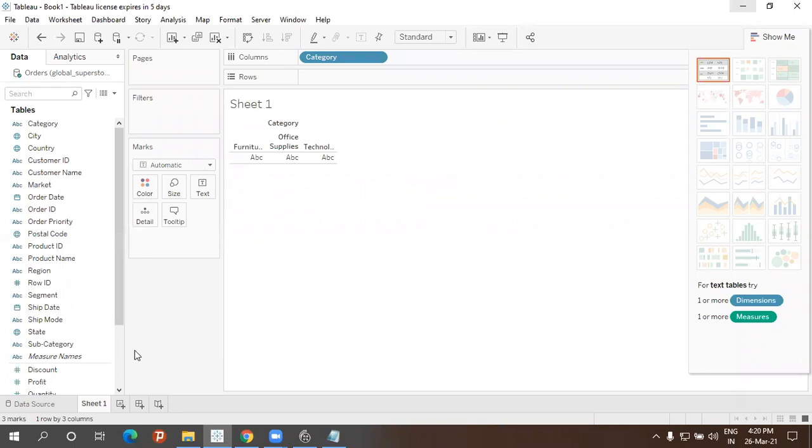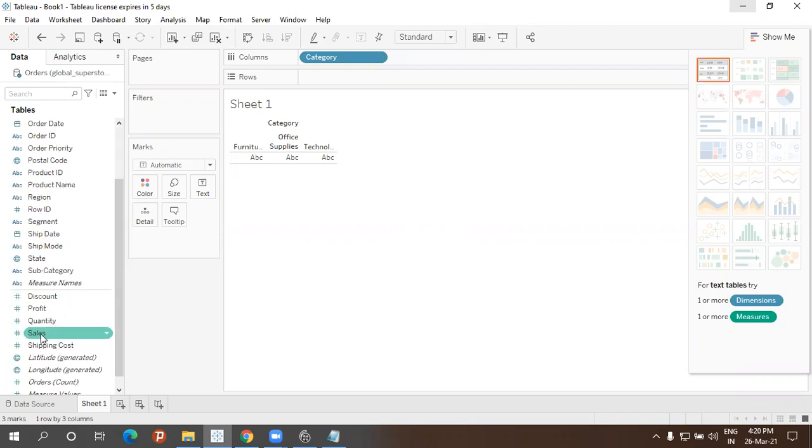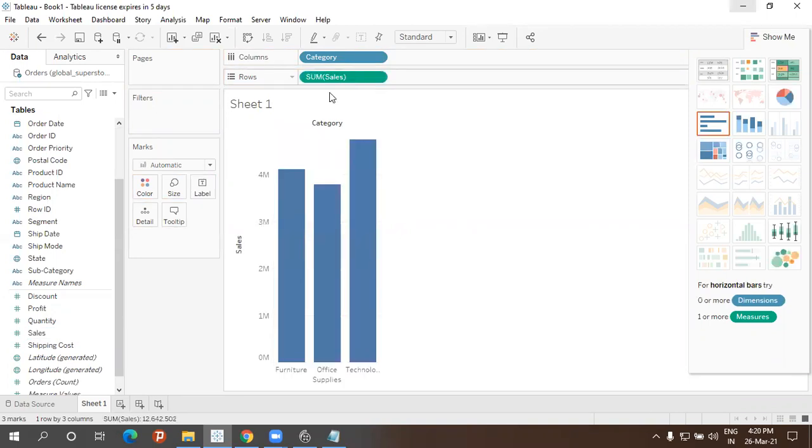So now what I'm going to do, I'm going to take this sum of the sales. When I drag and drop this particular sales into rows, see what happens here, automatically the name is getting changed. Here it was like sales. Once I drag and drop it into the rows, it turns into green color, and automatically it will be aggregated. Aggregated means what? I dragged as sales, but automatically it will be turned into sum of sales.